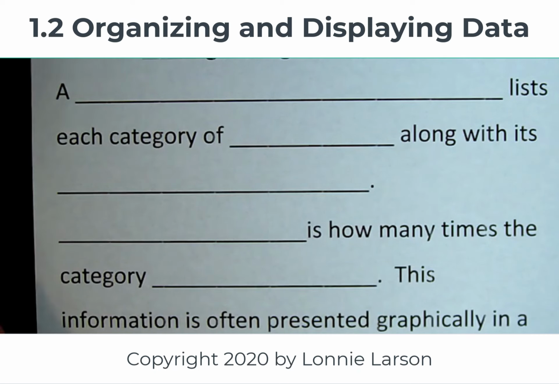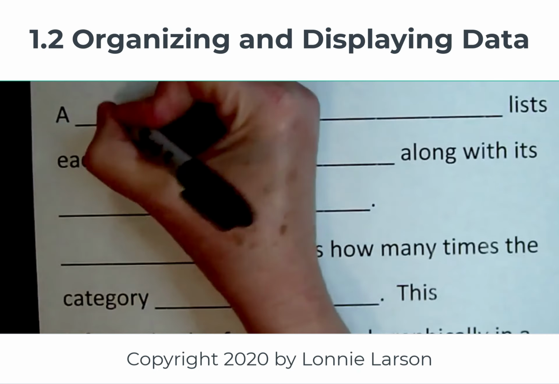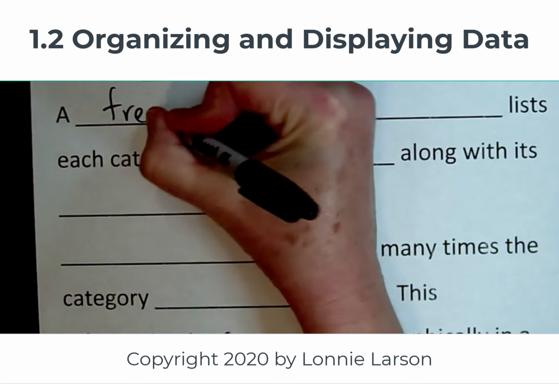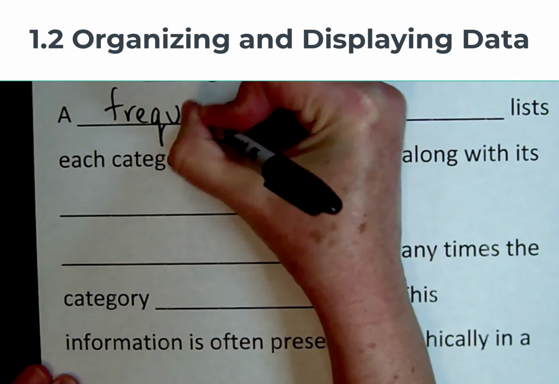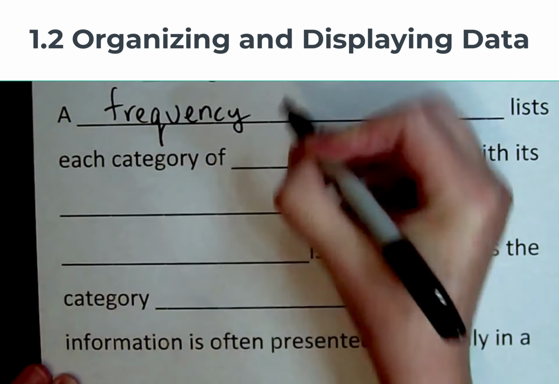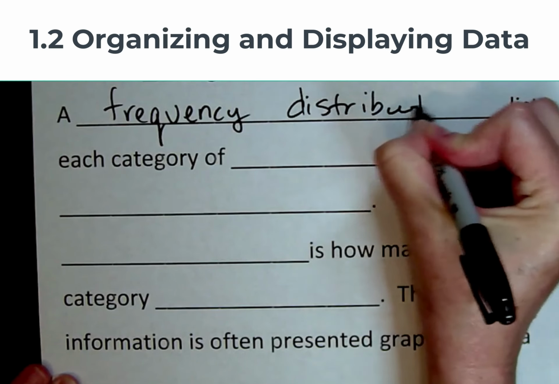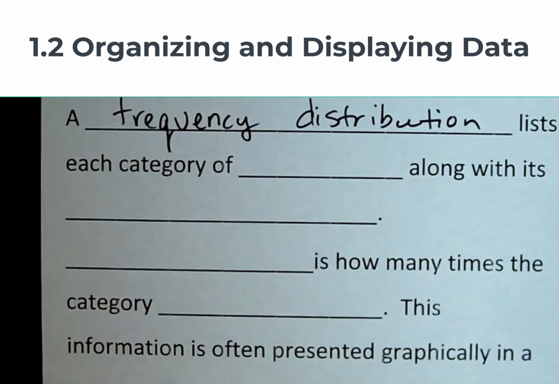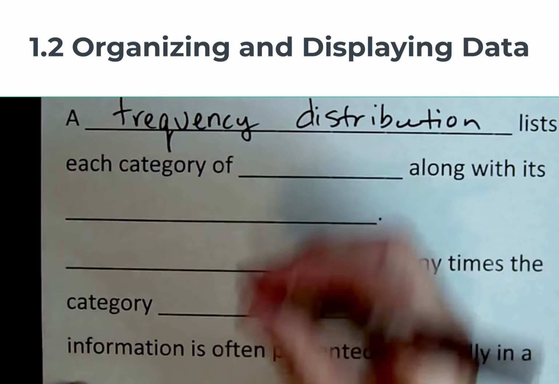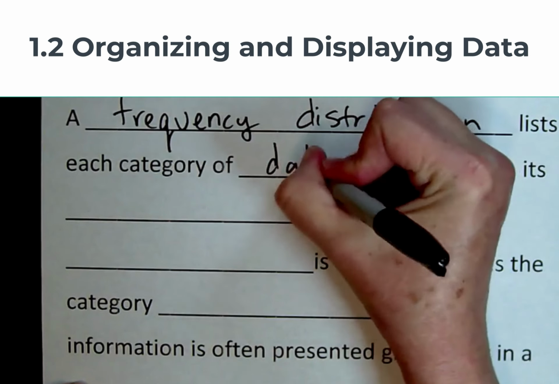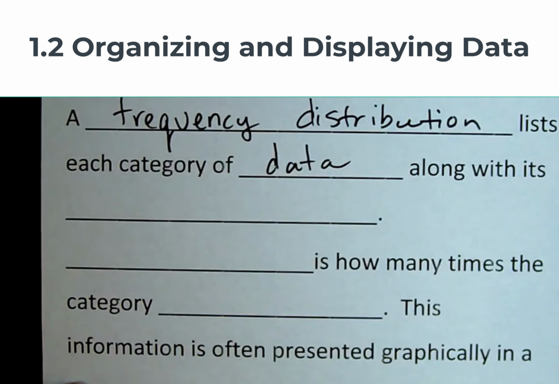Starting out with qualitative data. A big theme of this chapter is going to be frequency and frequency distribution. So let's start out by saying what a frequency distribution is. A frequency distribution lists each category of data along with its frequency.